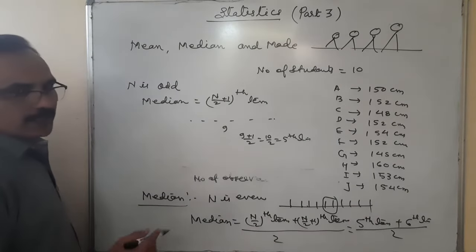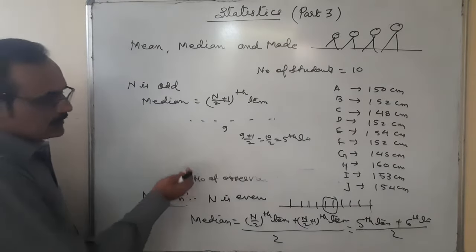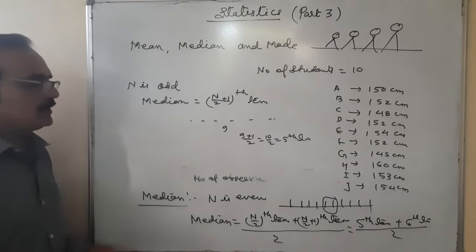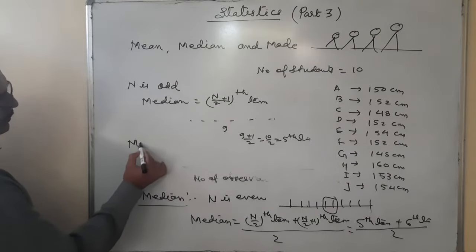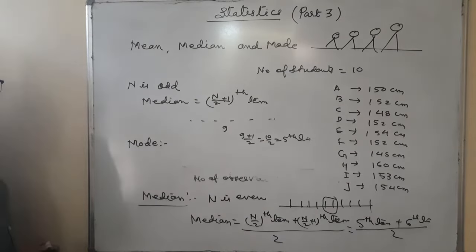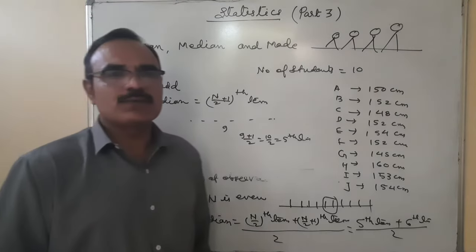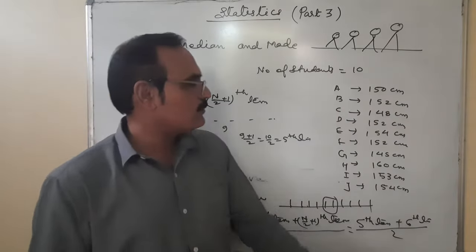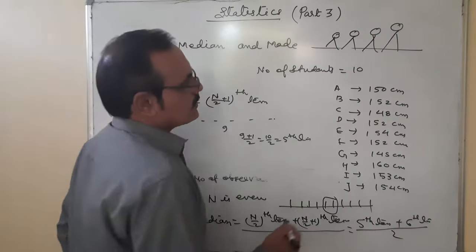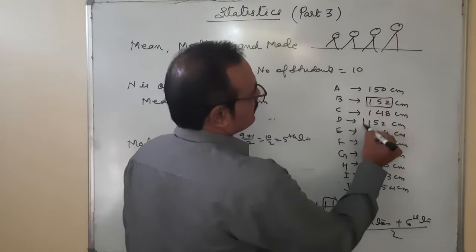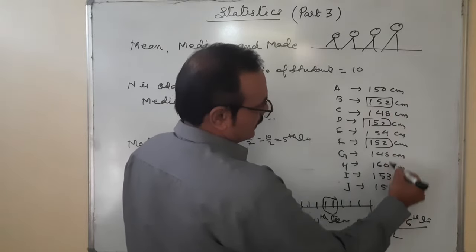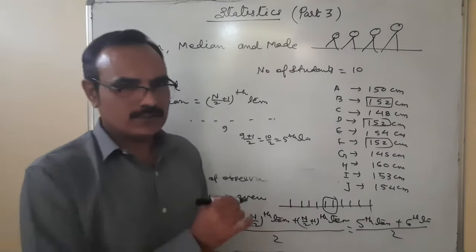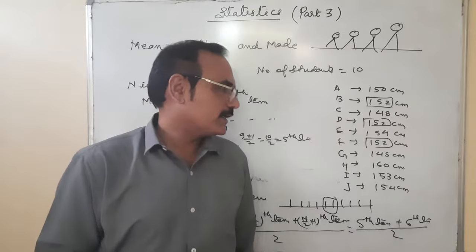But simply one thing, when the data are there, we can arrange them and just pick the mid value. If there are two mid values, you have to add them and divide by 2. This is the median. The third one is mode. What is mode? Mode is a number which has the maximum frequency, that means which is occurring the maximum number of times. Here you can see that this number is 152, and 3 times it is coming. So the mode of this data is 152.